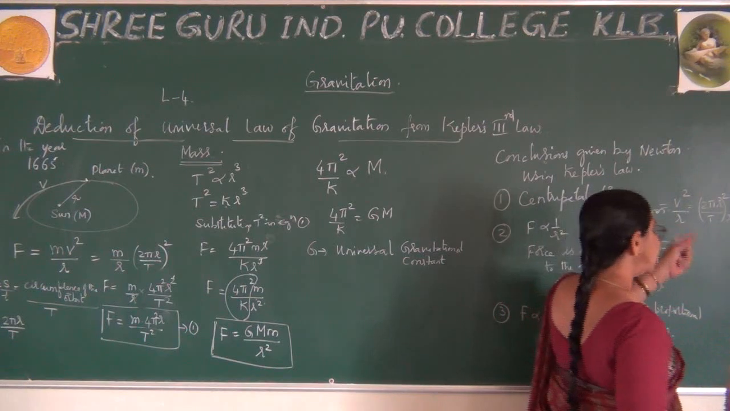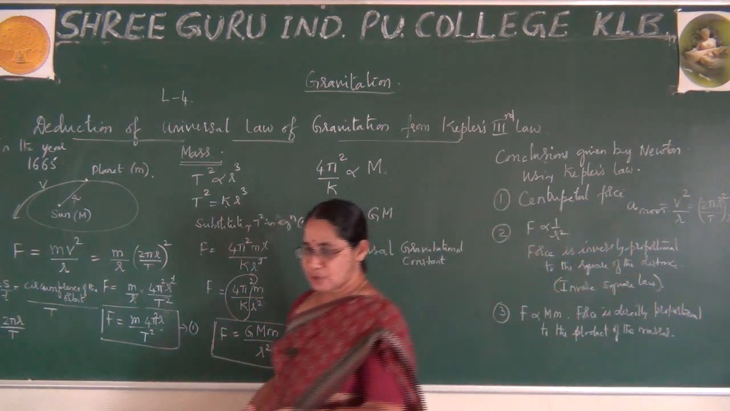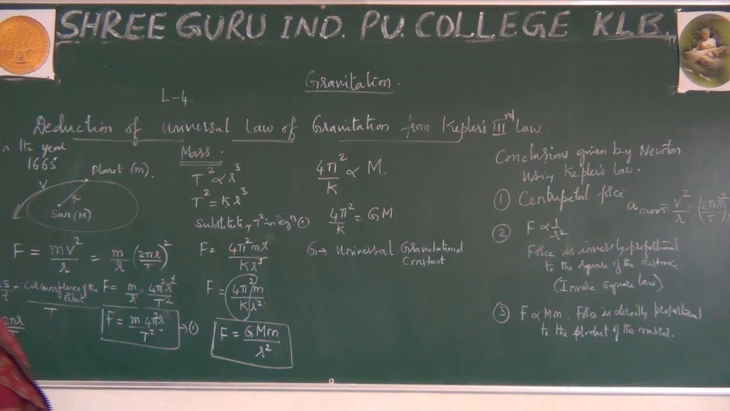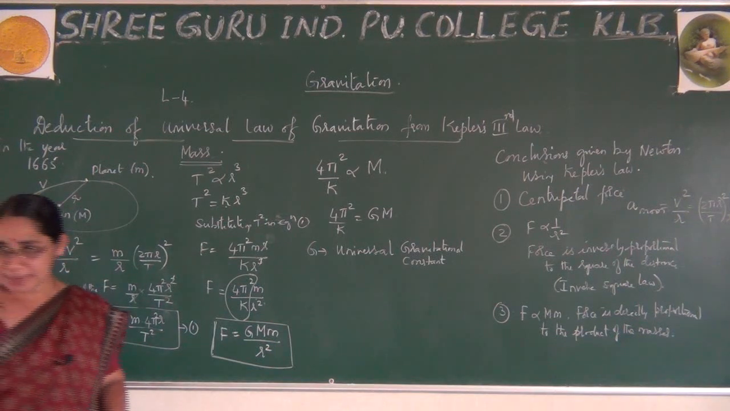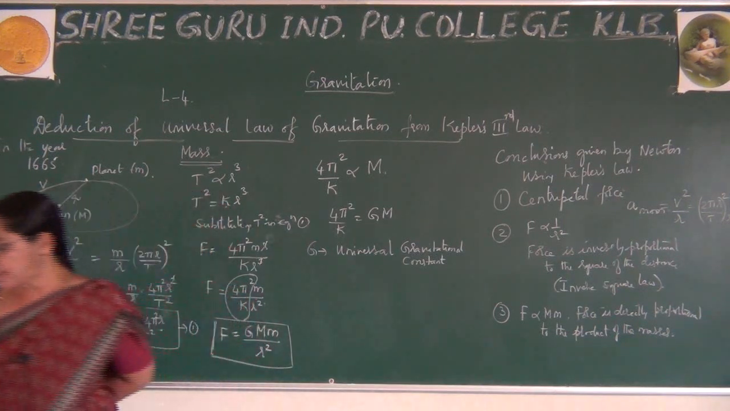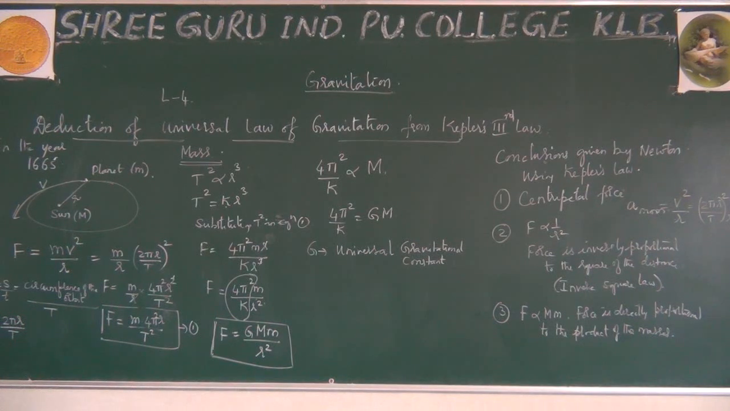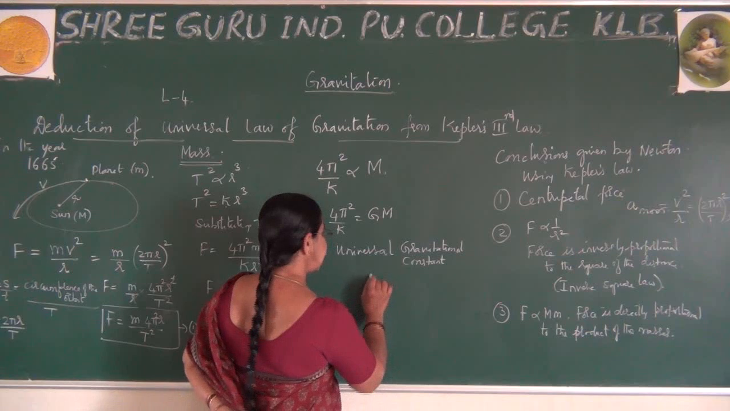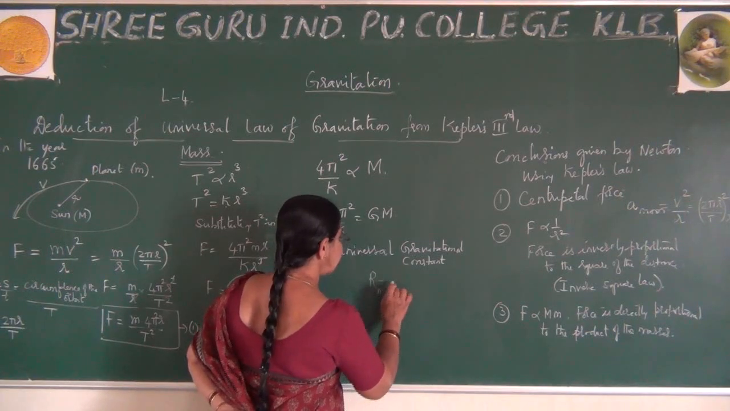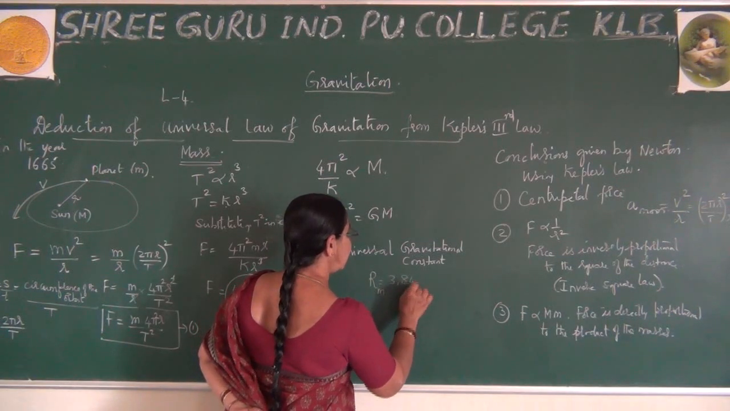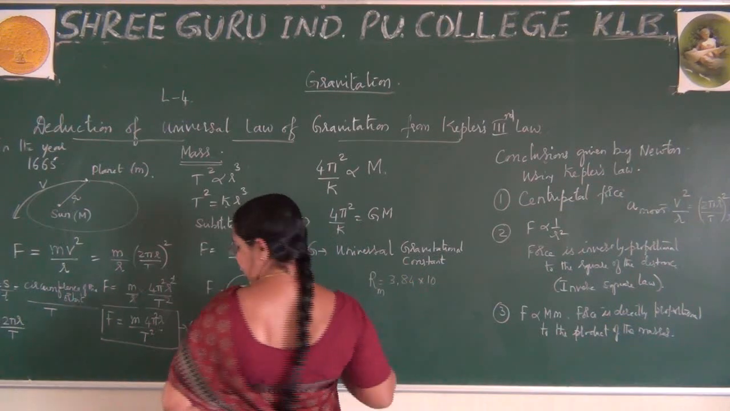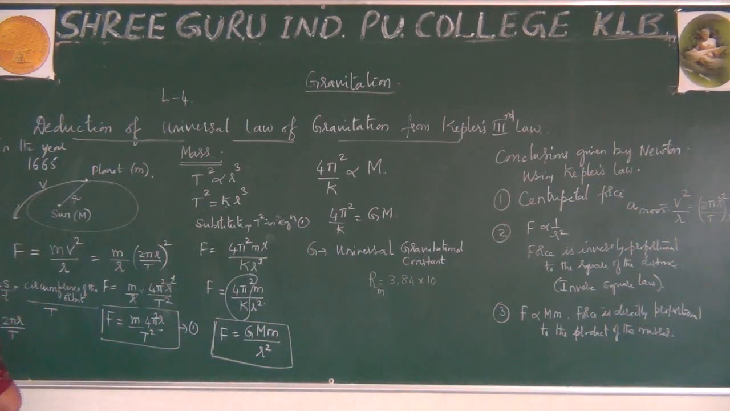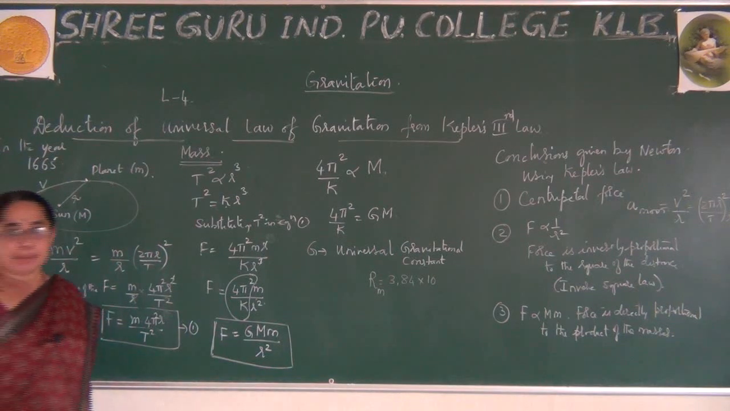What is this r? This is the radius from the moon to the earth. What is the radius of the moon's orbit around the earth? It is 3.84 into 10 to the power of 8 meters.